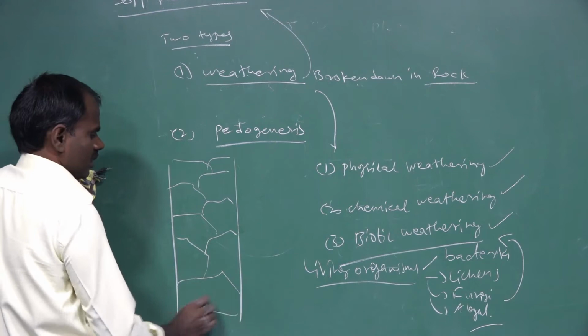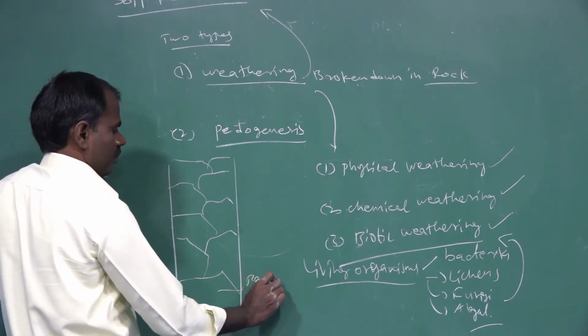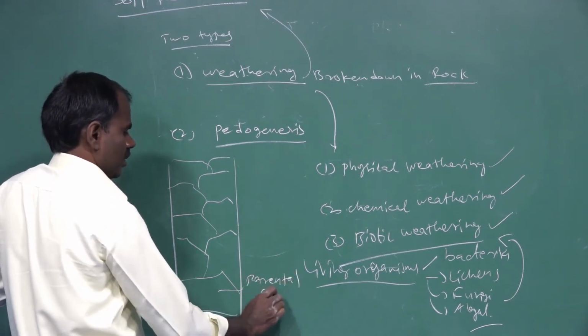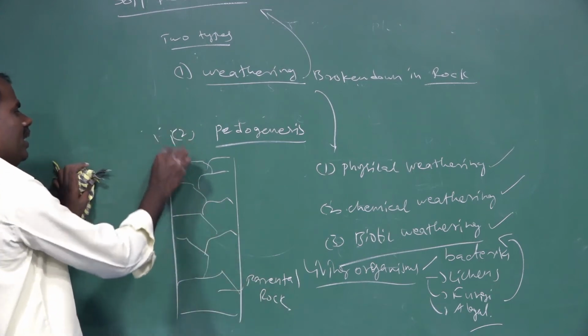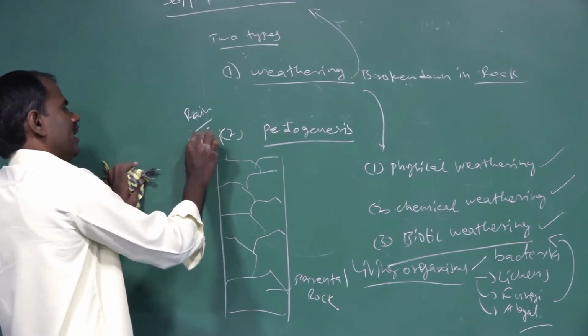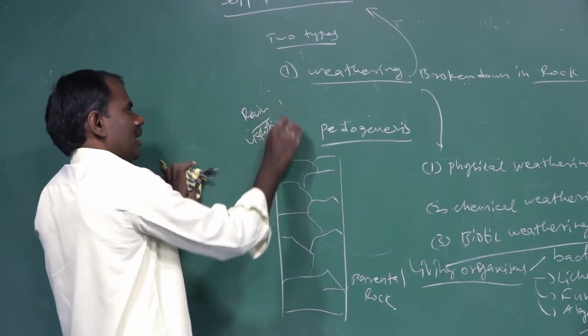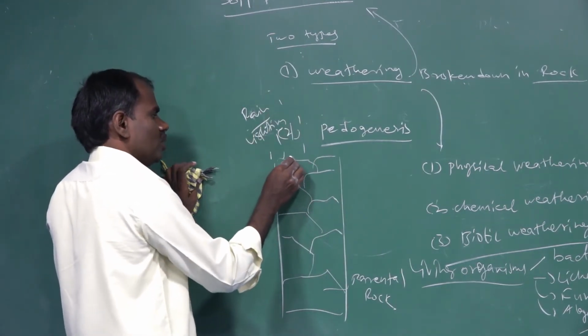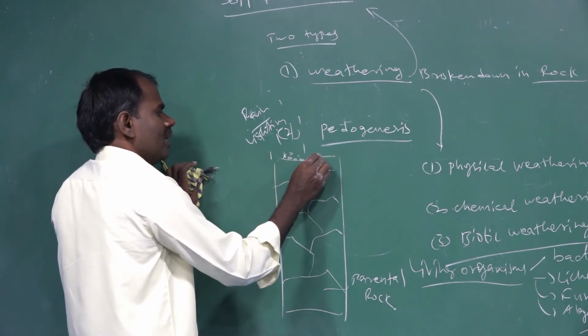It's a parent rock. Due to the action of rain, a physical process, rain and lightning form small pieces, broken down from the large particles.